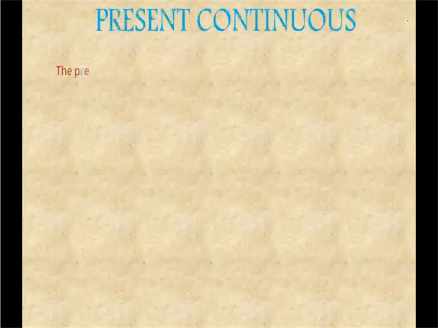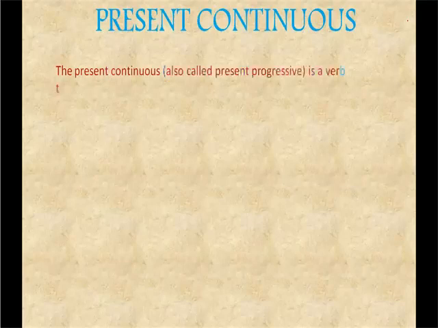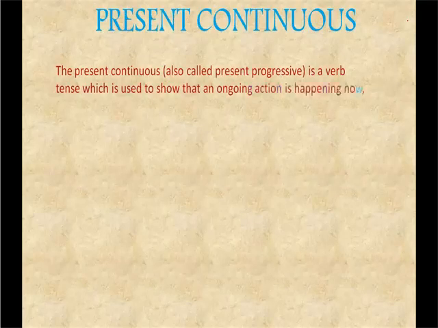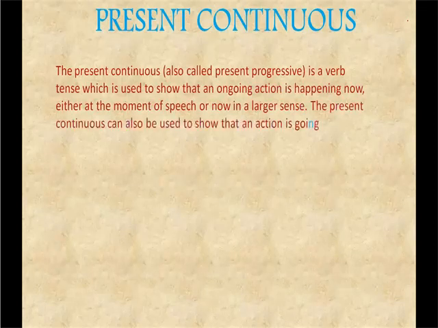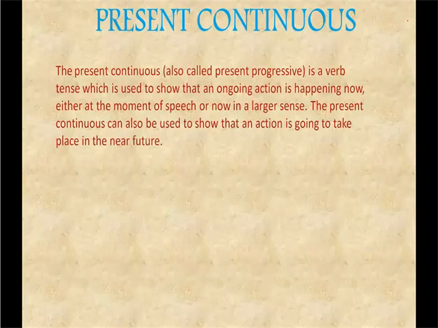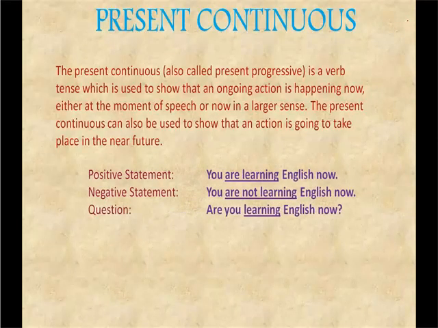Now the next one is present continuous. Continuous means which is happening without stop, it is going on happening. It is a verb tense which is used to show that an ongoing action is happening now. It is happening at the moment or now in a larger sense. The present continuous can also be used to show that an action is going to take place in the near future.